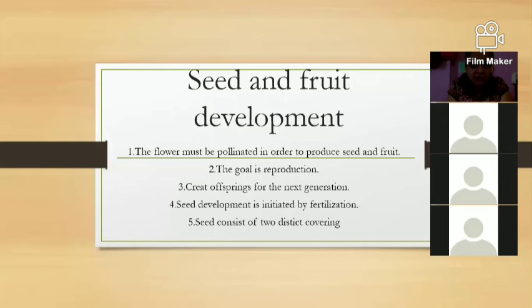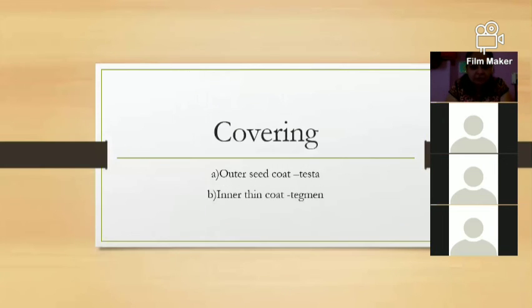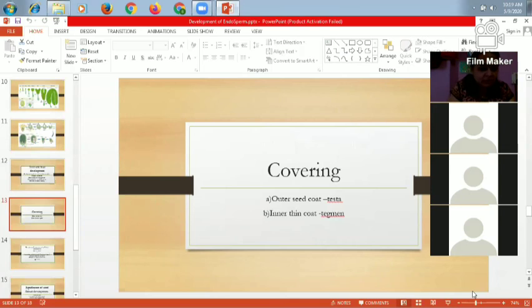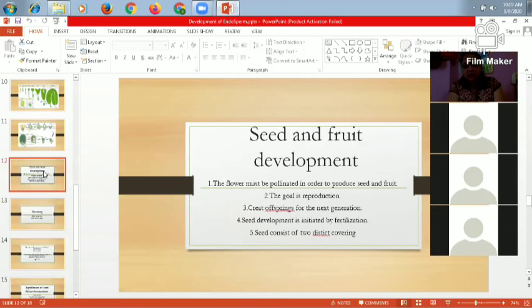Seed and fruit development: the flower must be pollinated in order to produce a seed and fruit. The goal of the development of the seed and fruit is reproduction, producing the next generation of offspring.